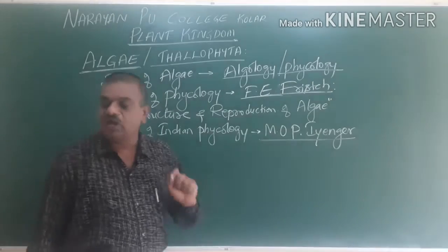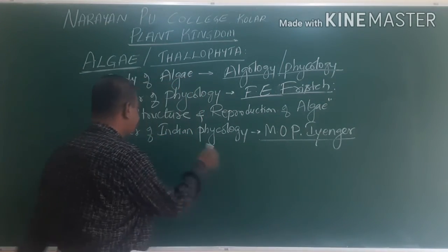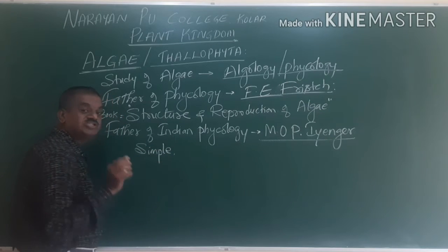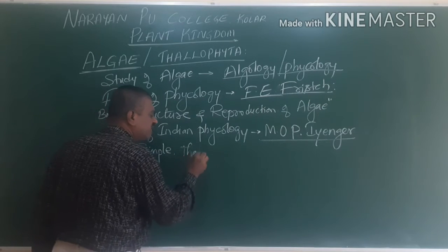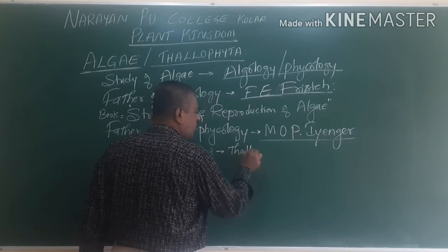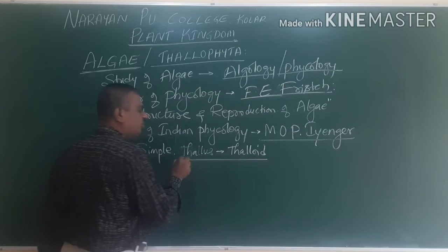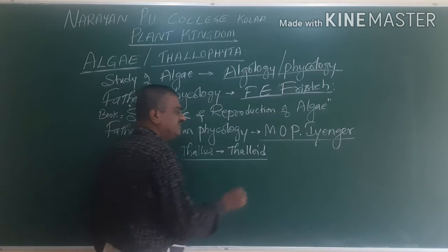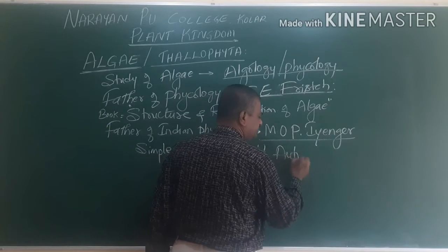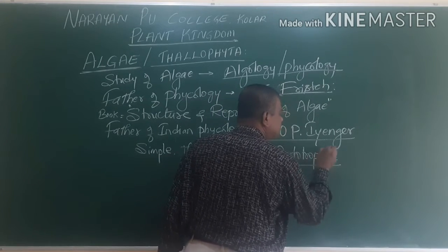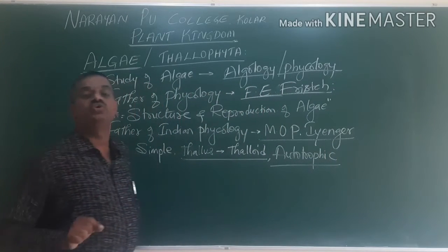Algae has a simple thallus, so we use the word thalloid. The plant body is thallus, and it is autotrophic, which means it can prepare its own food.